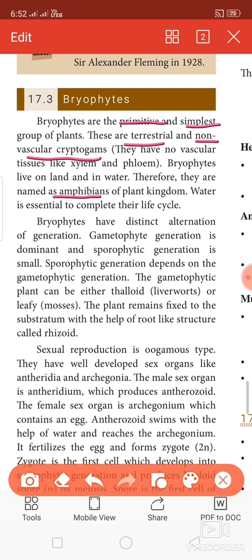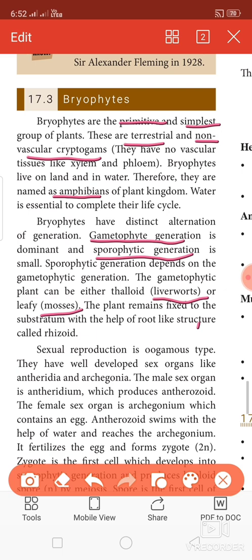So bryophytes have distinct alternation of generation, gametophytic generation and sporophytic generation. Gametophytic generation is dominant and sporophytic generation is small. Sporophytic generation depends on the gametophytic generation. The gametophytic plant can either be thalloid, that is liverwort, I will show the picture of this liverwort, or leafy mosses. Also I will show the picture for mosses.